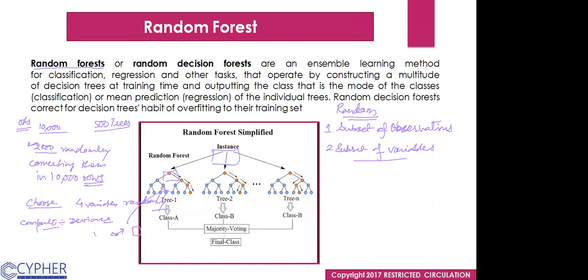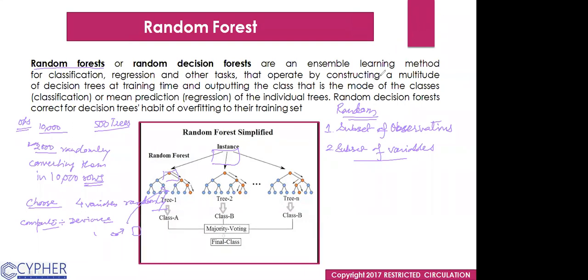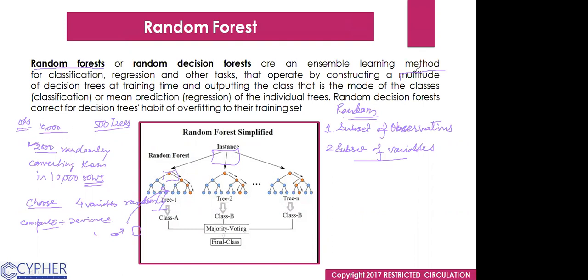Sir, what is information gain? Is there anything called information gain in random forest? Yes, the main thing is the out-of-bag error, OOB. That is more important.